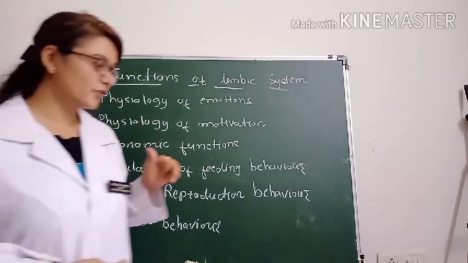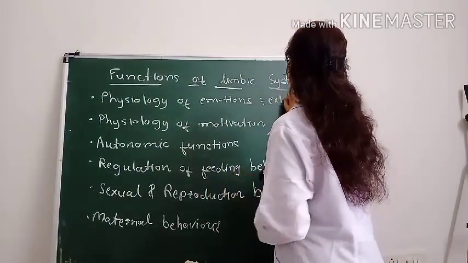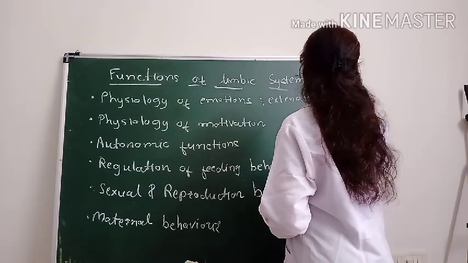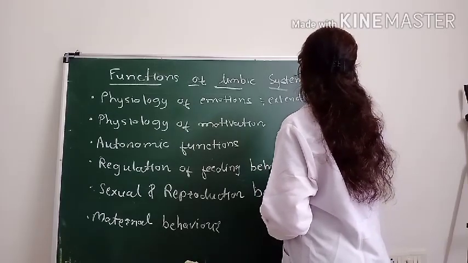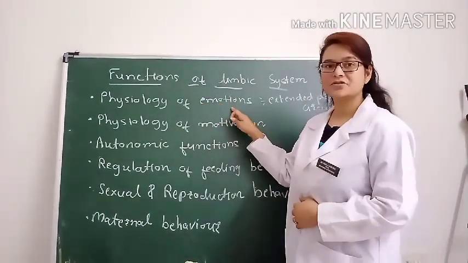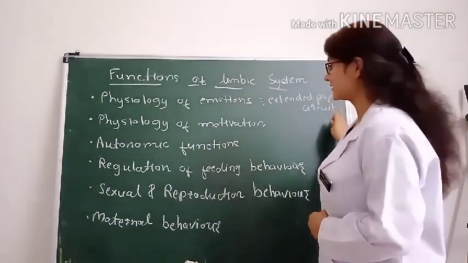For the physiology of emotion, you have to remember the extended Papez circuit. You can explain the physiology of emotions by remembering the concept of the extended Papez circuit.